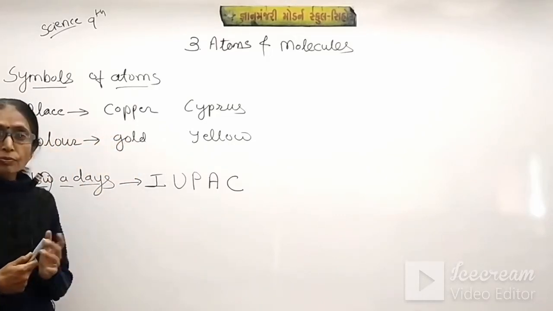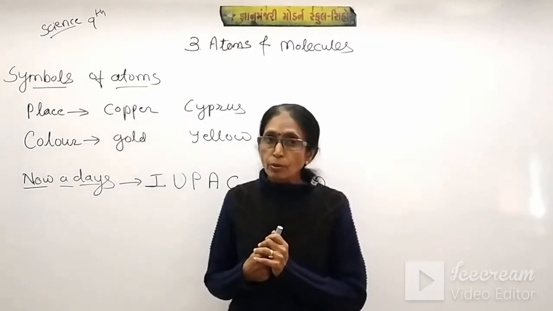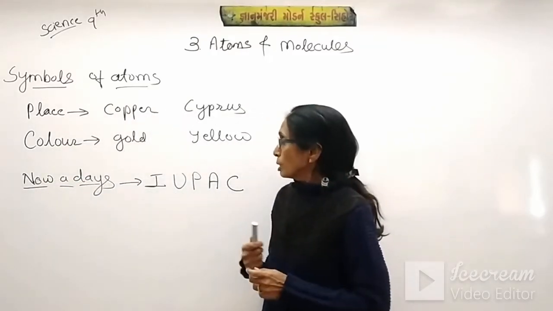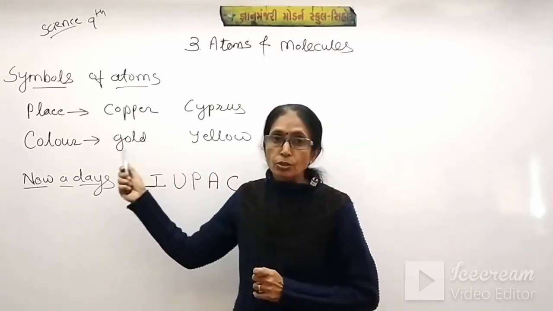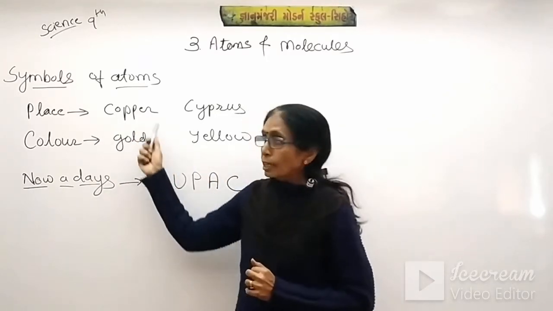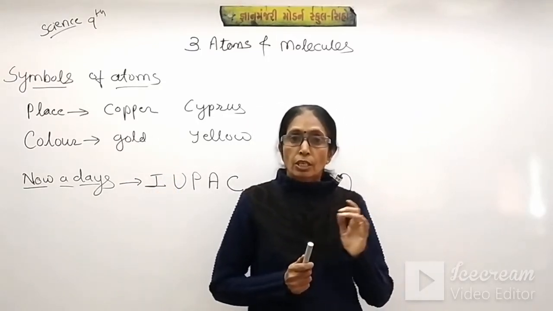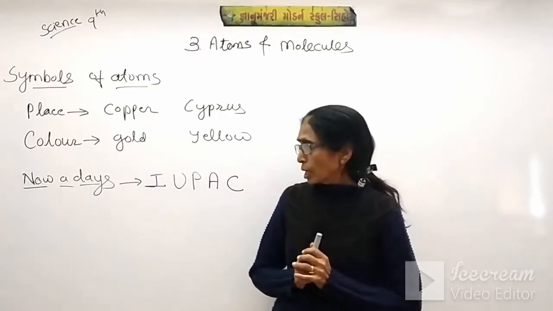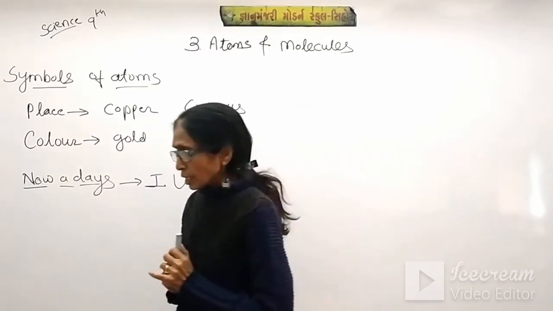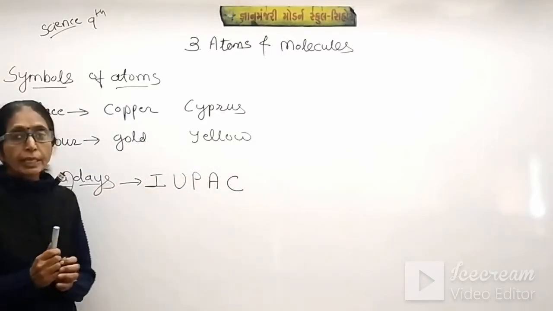Again, some of the atoms are given symbols on the basis of color. Suppose gold is of yellow color, so it is called gold. So these are some of the criteria considered for the symbols of particular atoms. Nowadays it is based on the IUPAC.